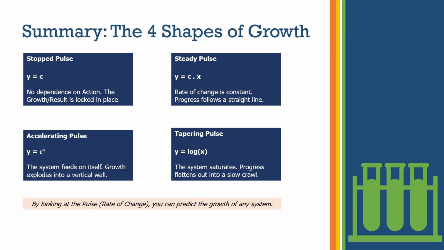The accelerating pulse, where the system is feeding on itself and the growth is accelerating. Then you have the tapering pulse, where the system grows faster first and then starts slowing down or tapering off. So by looking at the pulse or the rate of change, you can figure out what kind of growth is going to happen.